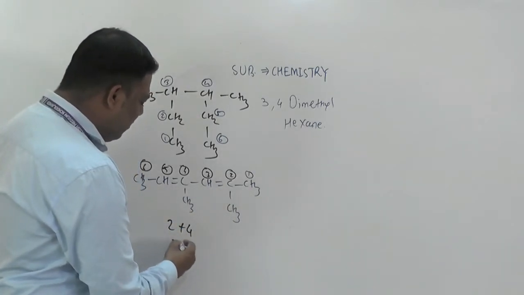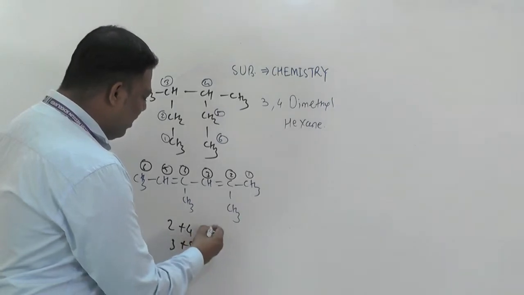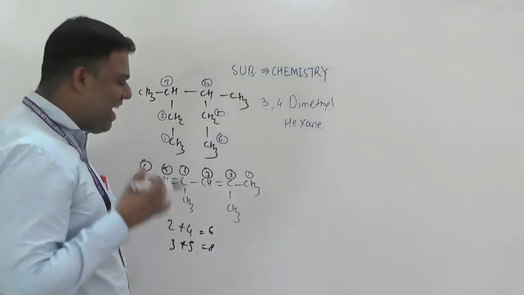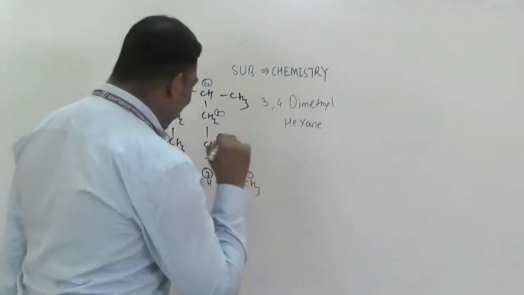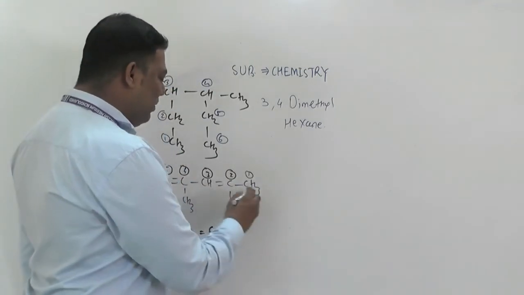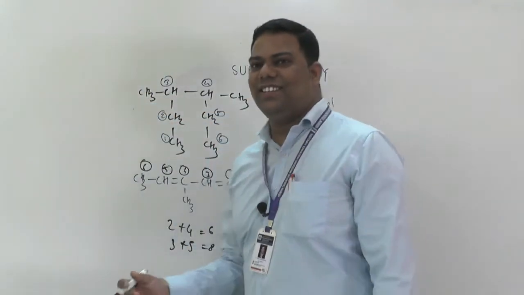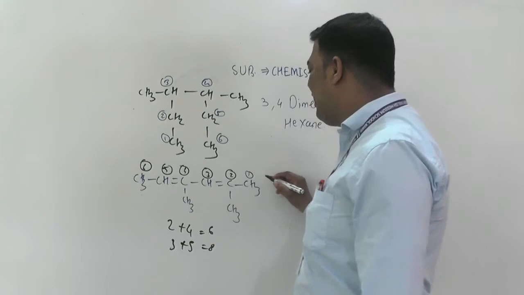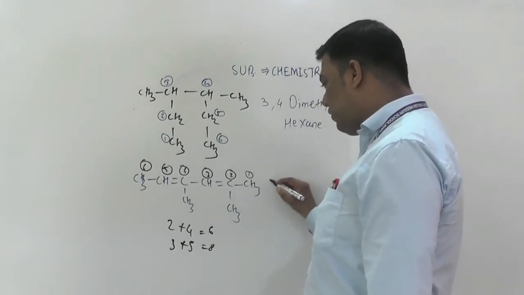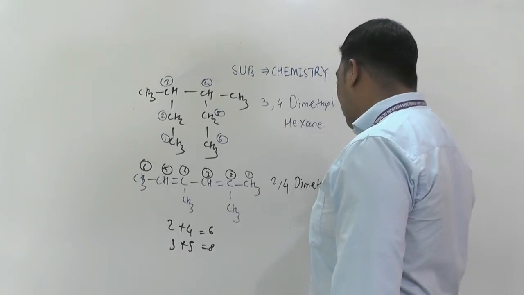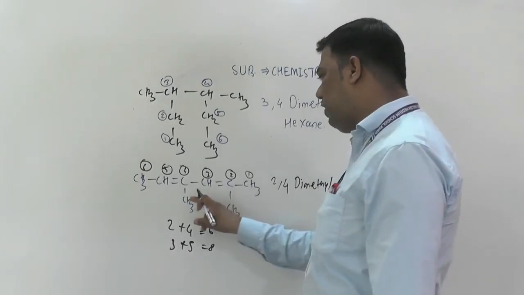So 3 plus 5 it will come. Are you understood? So among these 6 and 8, which one is lower? That we have to take. So therefore, what is the name of this organic compound? Very easy, such type of organic compounds. So see here, 2 comma 4, yes, 2 comma 4 dimethyl.